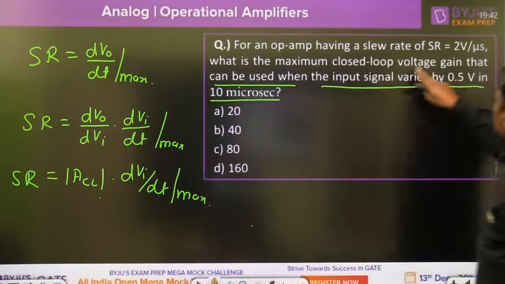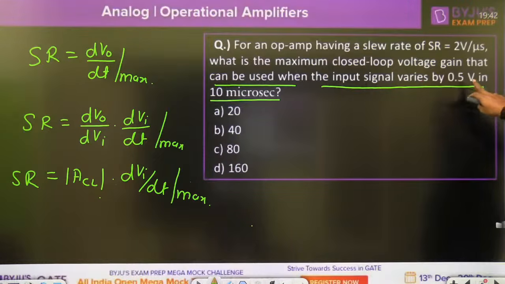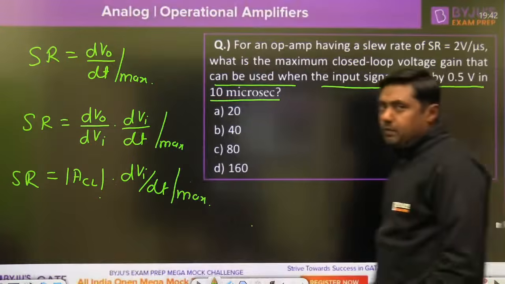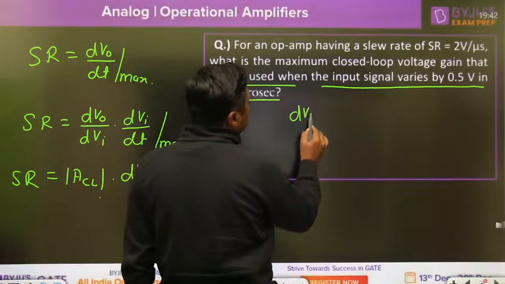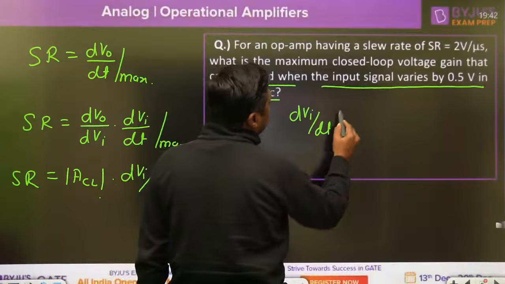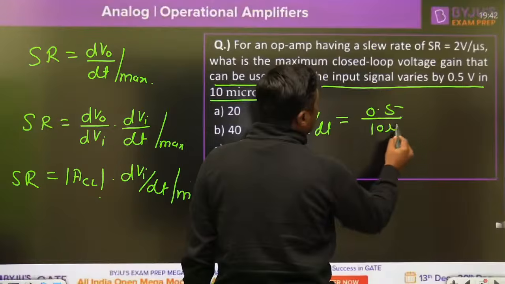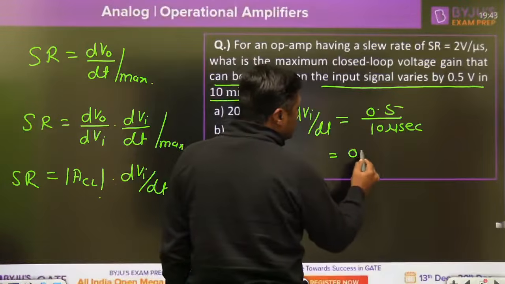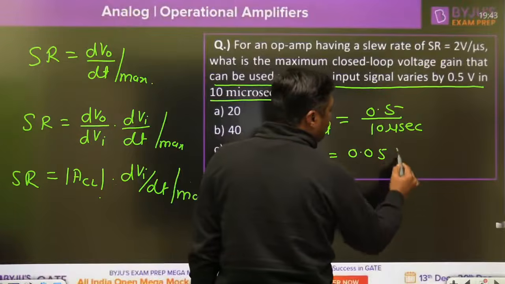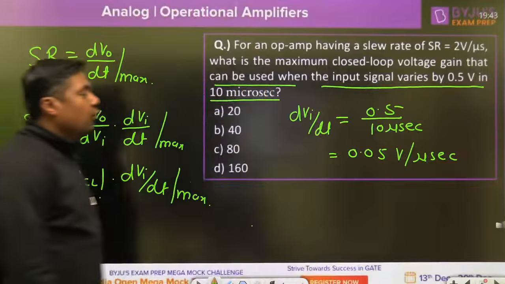What is asked here? Closed loop voltage gain that can be used when the input signal varies by 0.5 volt in 10 microsecond. So what is the dVi by dt, the rate of change? 0.5 volt in 10 microsecond, so it will become 0.05 volt per microsecond.